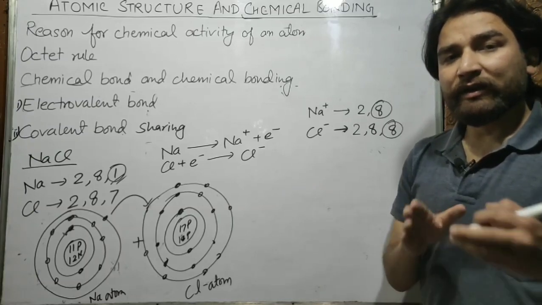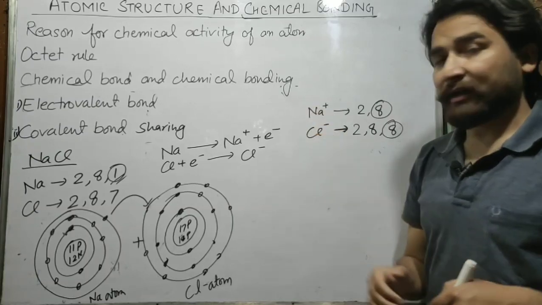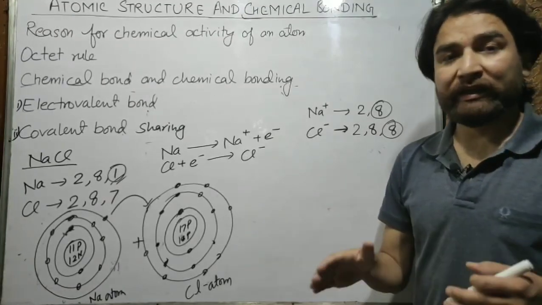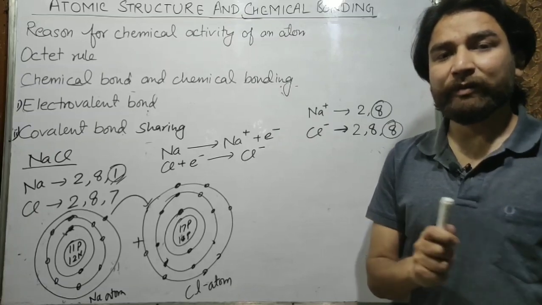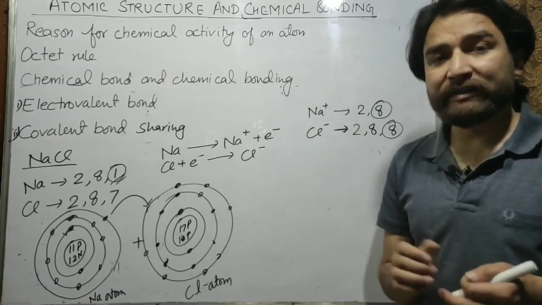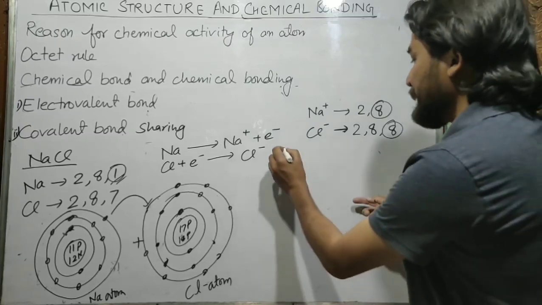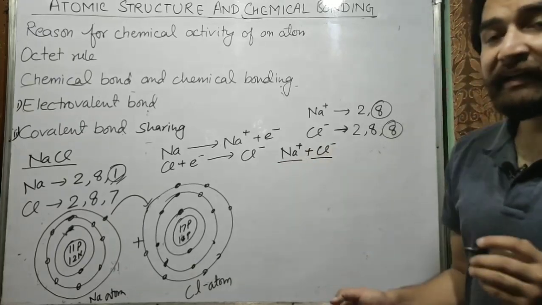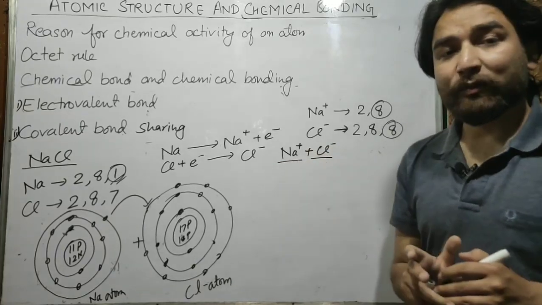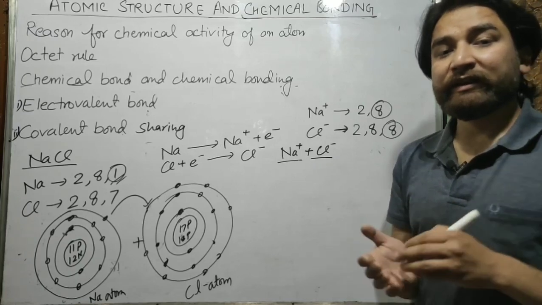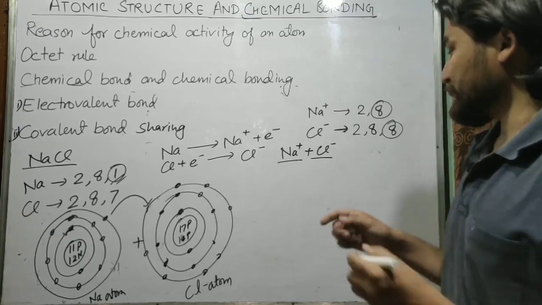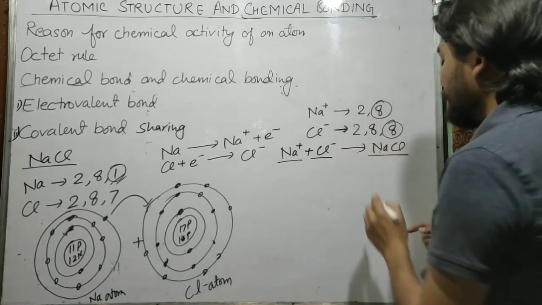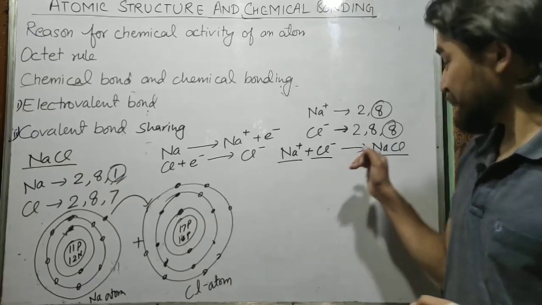So the question is, if sodium ion and chloride ion both are stable, why do they have to combine to form a compound? They can stay as it is in the form of sodium and chloride ion, because they are already stable now. But there is a problem that sodium ion is a positive ion while chloride ion is a negative ion. Since you know that opposite charges attract each other, sodium ion and chloride ion will attract each other and they will form a compound, that is sodium chloride.